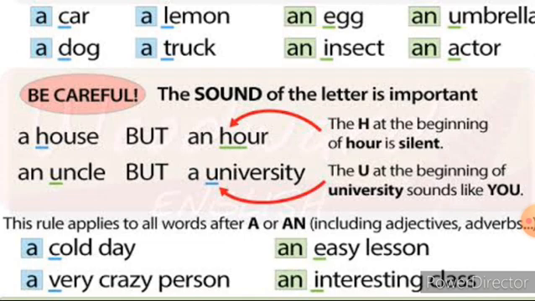So cold is which sound? That is a consonant sound, so there we have used a. A very crazy person. Before that we have used the article a. An easy lesson. An interesting class. So if it is a consonant sound, we have to use the article a. If it is a vowel sound, we have to use the article an.